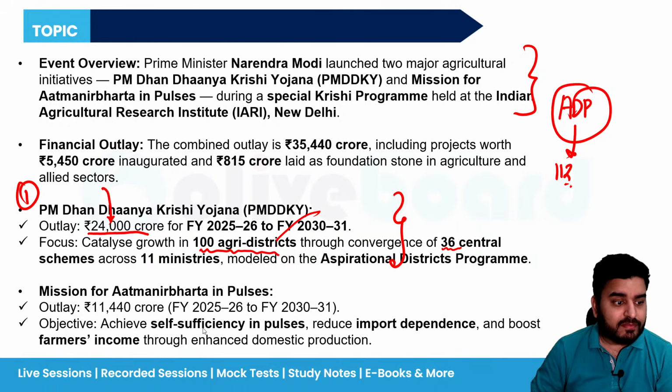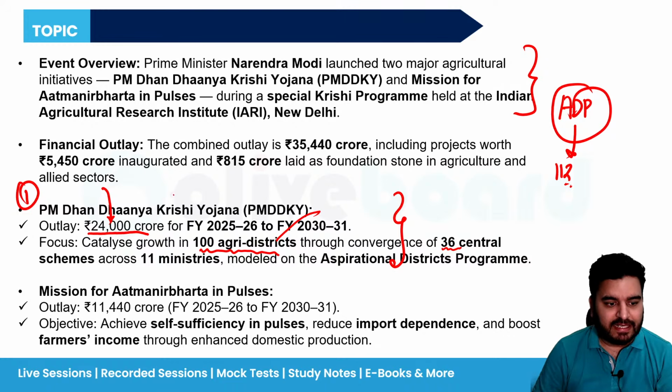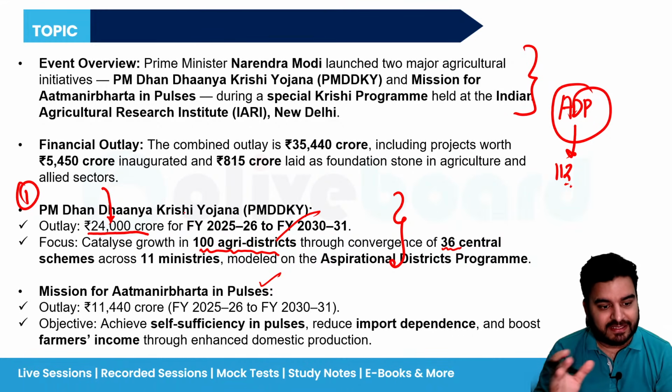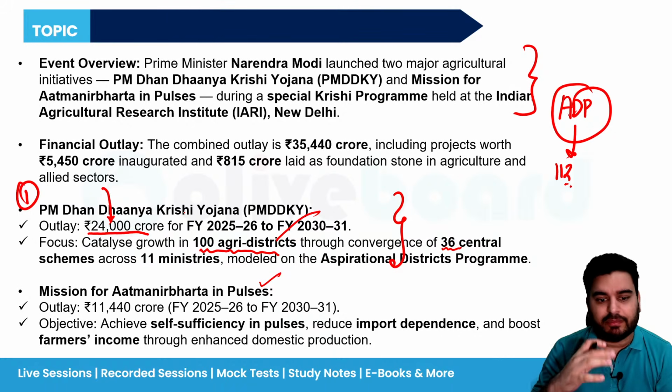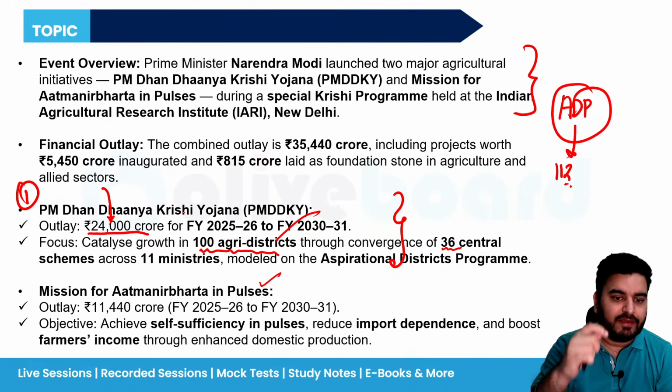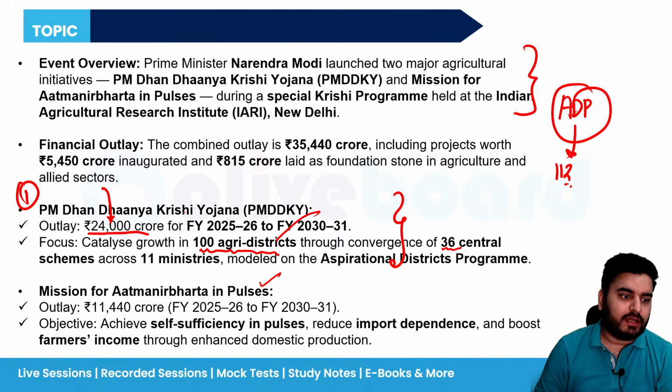Now, second is the Mission for Atmanirbharta in pulses. One thing you should keep in mind is that India is the biggest producer and the biggest consumer of pulses in the entire world. But even after producing the highest pulses, we are not able to fulfill our domestic demand, and that's why we are importing a lot of pulses from African nations and other nations also. In order to become Atmanirbhar in pulses, a new mission has been launched with an outlay of 11,440 crore. The objective is to become self-sufficient in pulses.